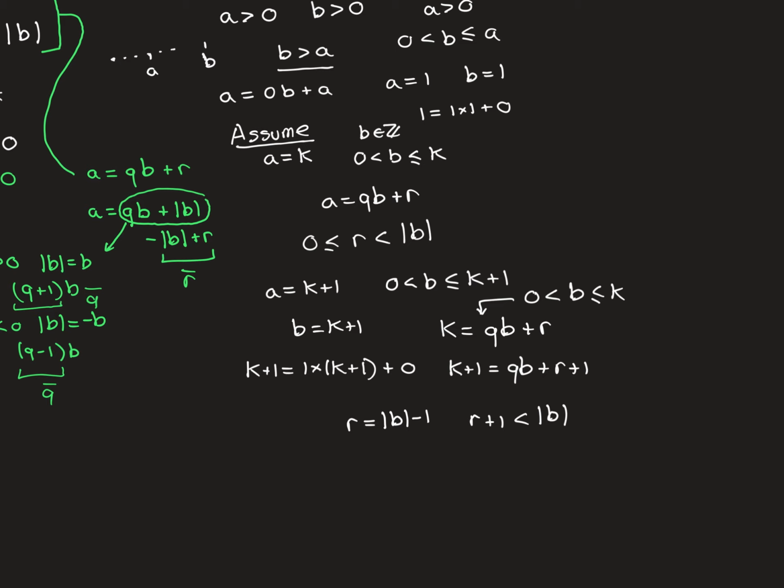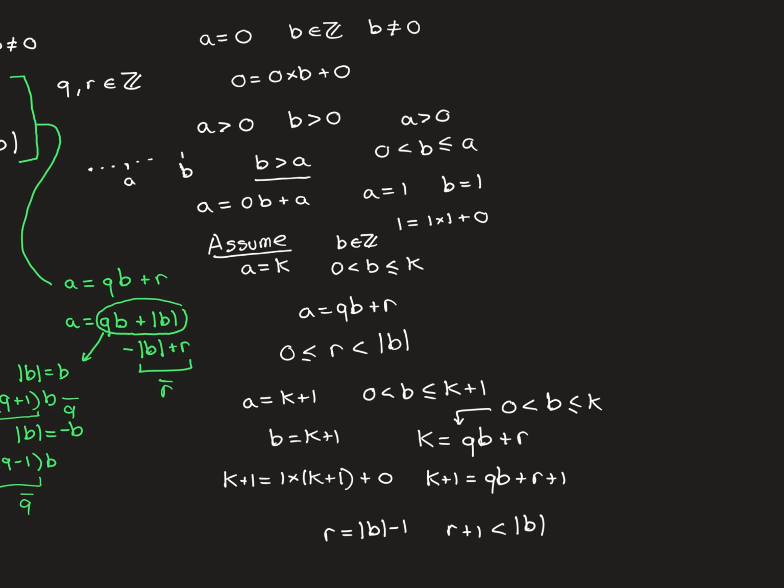So therefore, because it is true for a equal to 1, that for everything in this range for b, Euclidean division holds true, then I can conclude for 2 it holds true, and then for 3 it holds true because it's true for 2, and then for 4 it's going to hold true because it was true for 3, and therefore we can conclude that for all a greater than 0 and b within this range, greater than 0 but less than or equal to a, it holds.